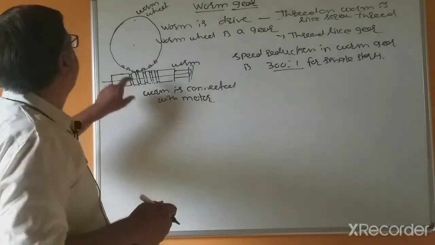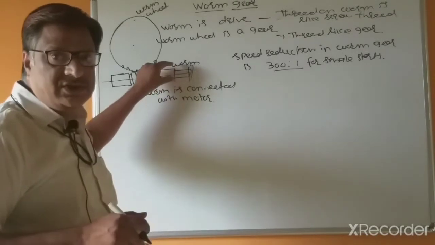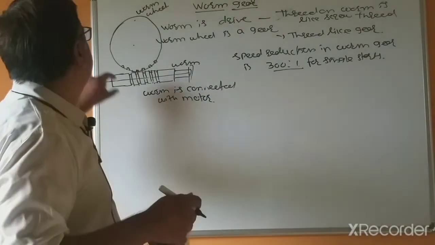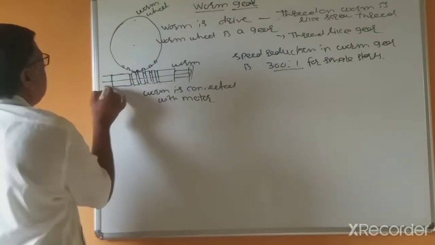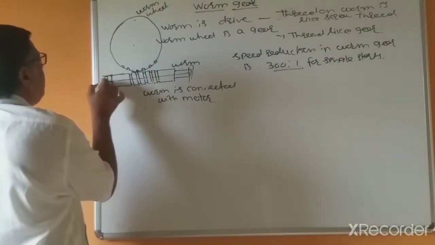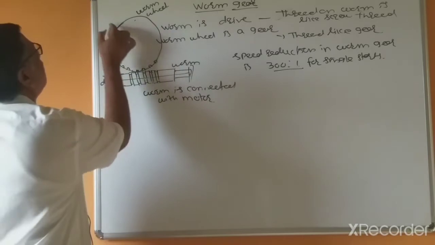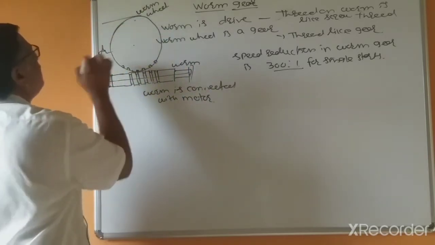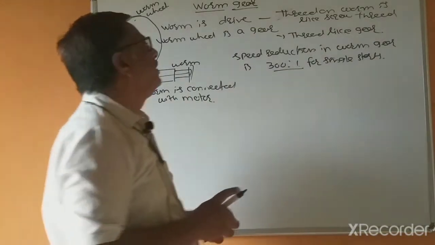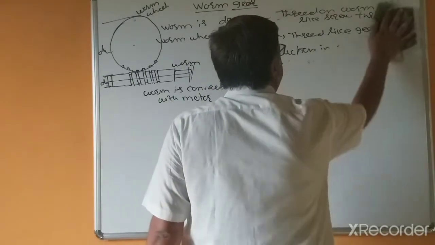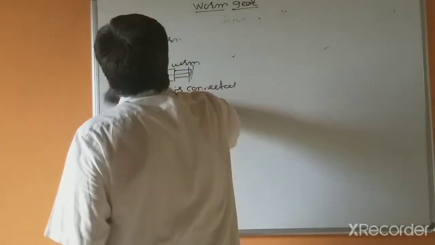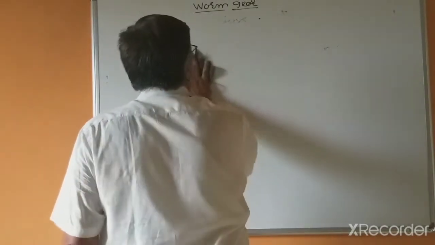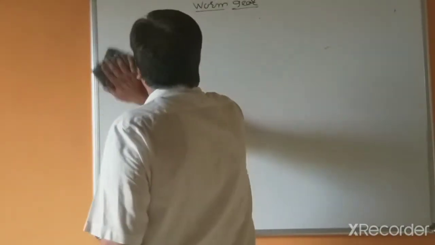This is the shape: this is the worm shaft, and this is the worm wheel. D1 is the pitch circle diameter of the worm, and D2 is the pitch circle diameter of the worm wheel. First we'll see the advantages of worm gears over other gears, and then the disadvantages.